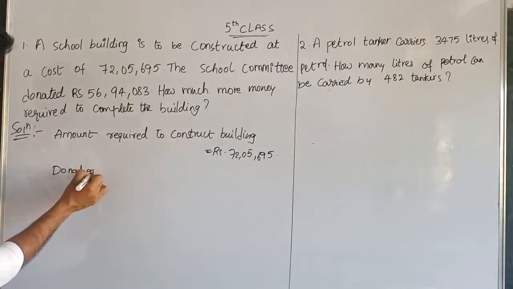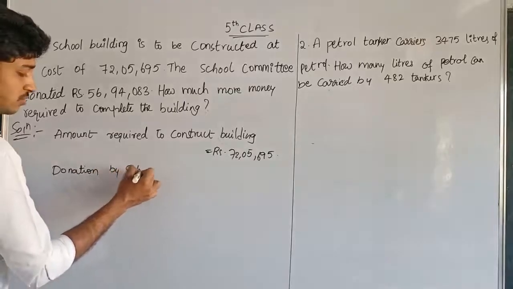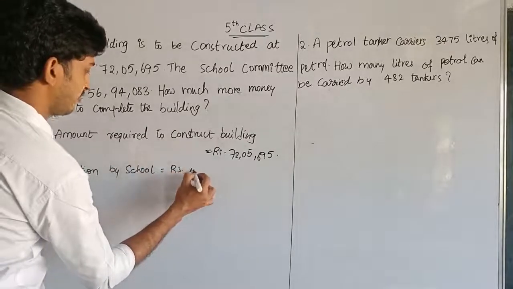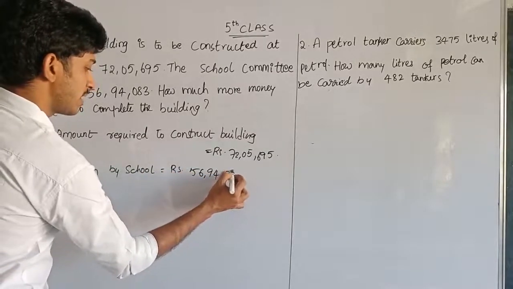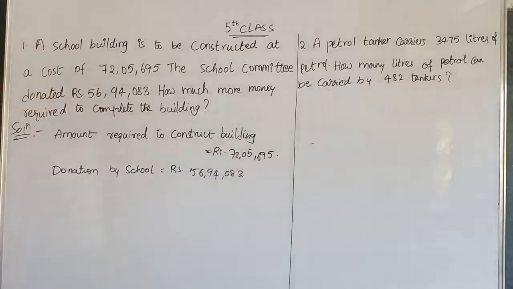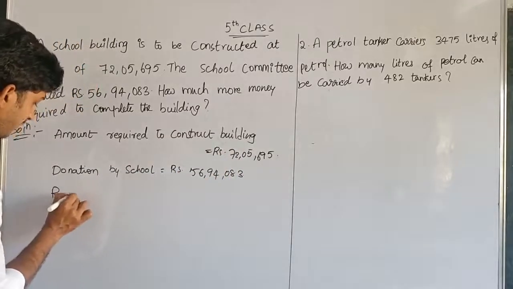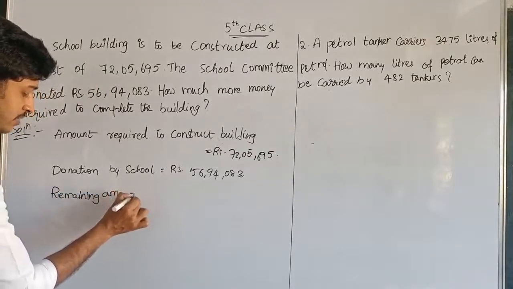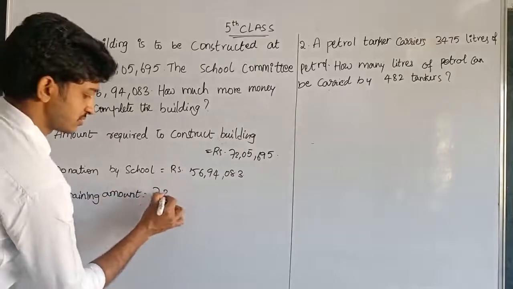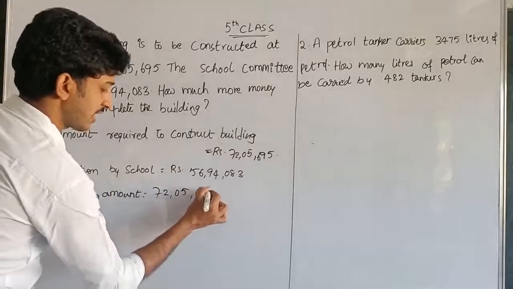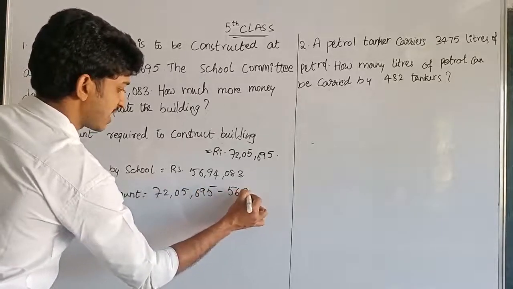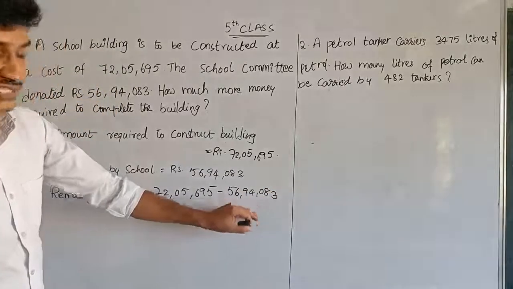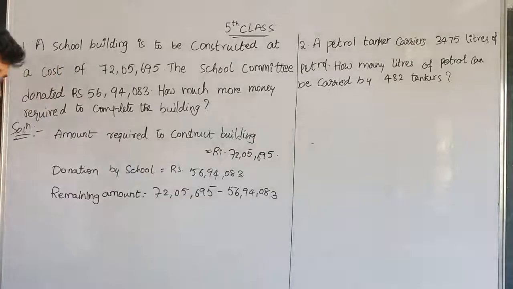And donation by school. How much did the school donate? School donated 56 lakhs 94,083 rupees. Now we have to find the remaining amount. Remaining amount equals 72 lakhs 5,695 minus 56 lakhs 94,083. So here we have to subtract 56 lakhs 94,083 from this 72 lakhs 5,695.